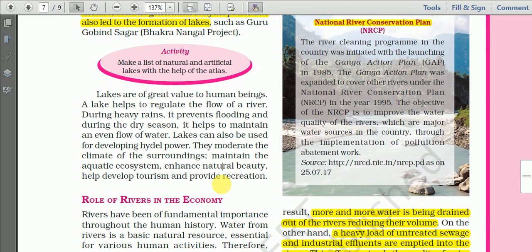Another one, it also maintains the aquatic ecosystem and enhances natural beauty. Sometimes lakes are so beautiful that they attract human beings and become tourist spots, and tourism develops, so it provides recreation, pleasure and leisure to human beings.